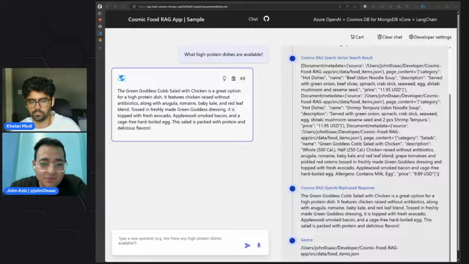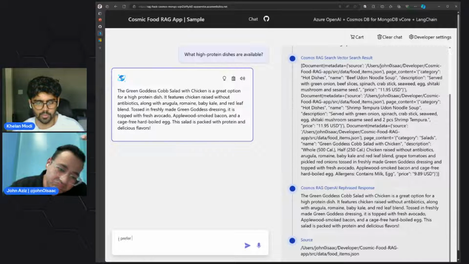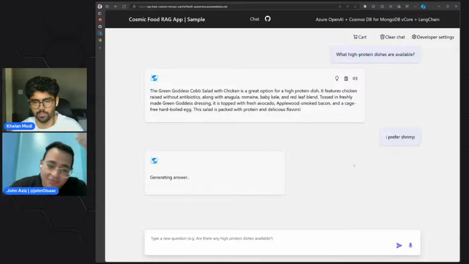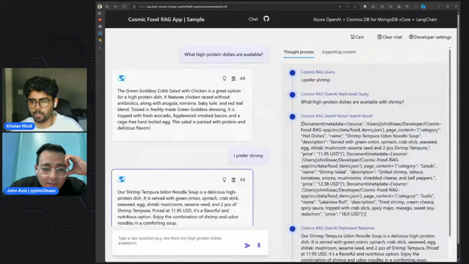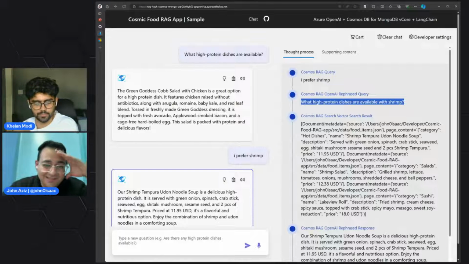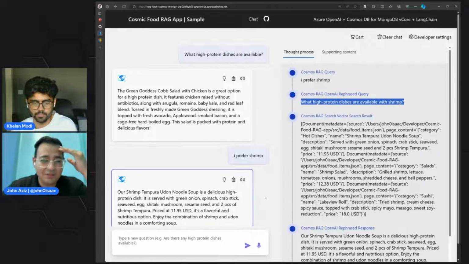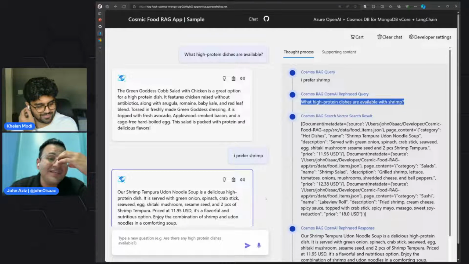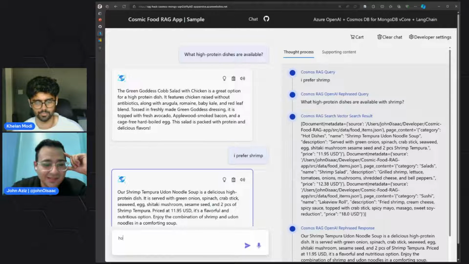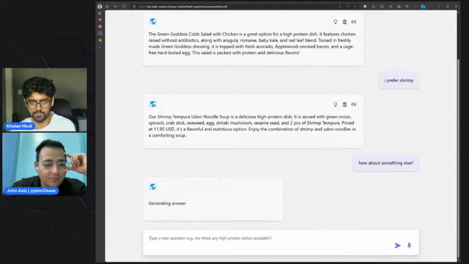Can you ask it something else to make the rephrasing actually stand out? So I'm going to ask the same question again. I'll say, I prefer shrimp, and let's see how it goes. What high protein dishes available with shrimp. So now he's actually asking, yeah, the rephrasing works kind of, but it really stands out when you try to ask it something that you don't give it context about. So you might try to ask it, how about something else? Okay. How about something else? Let's see how it goes.